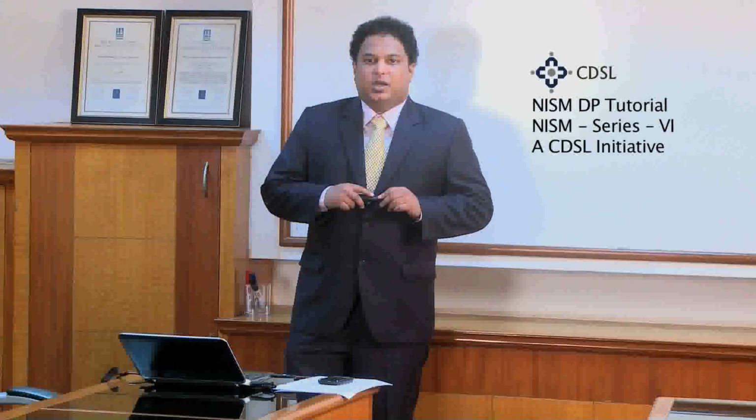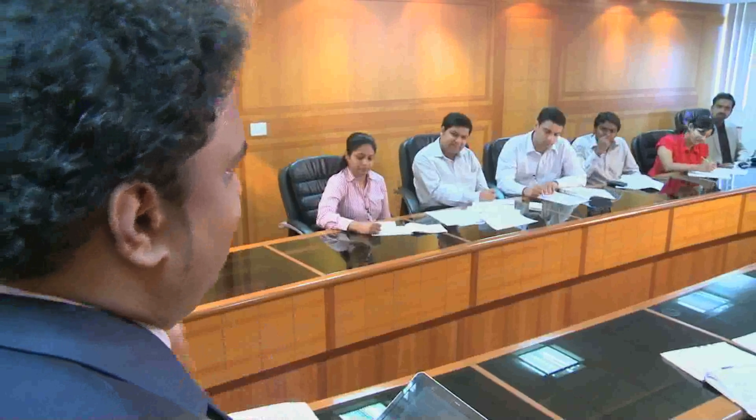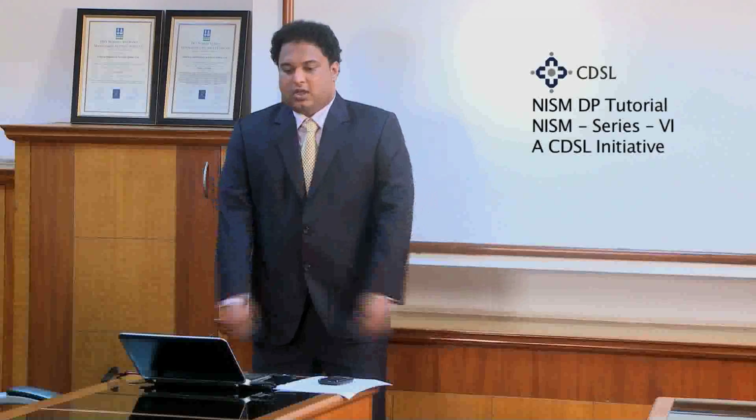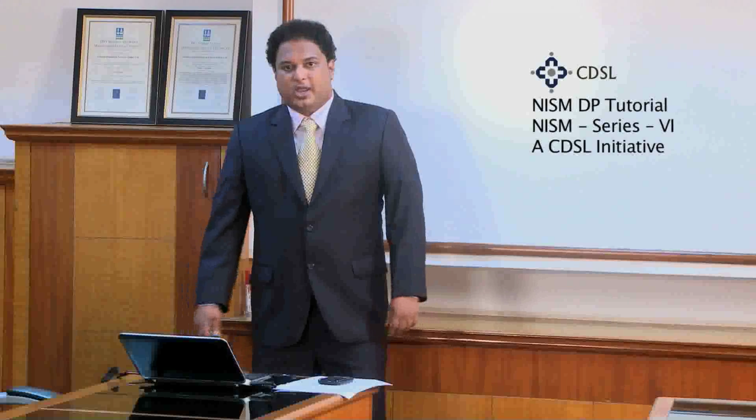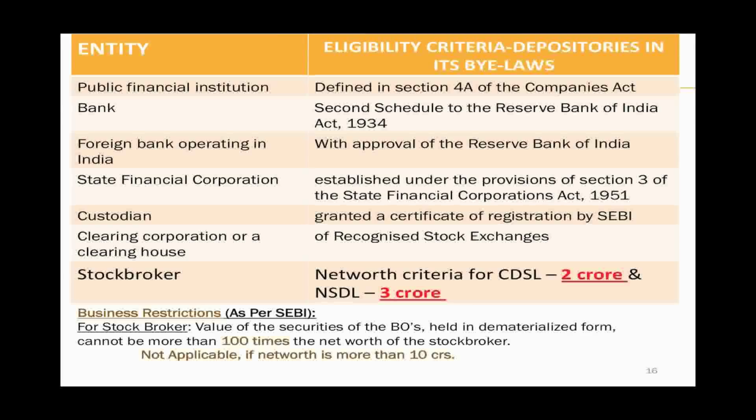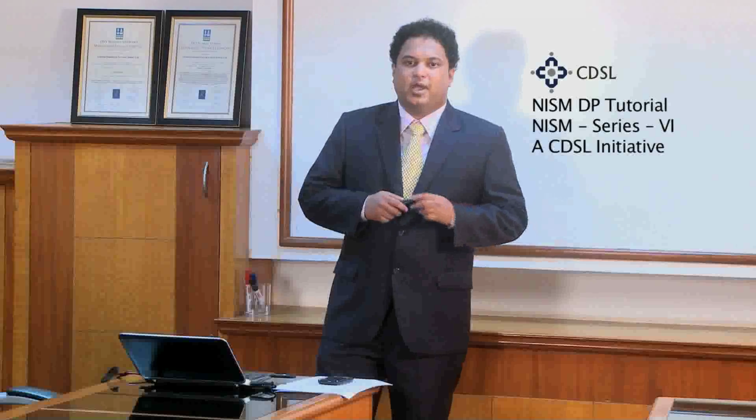Now apart from SEBI, the depositories also have their own bylaws, and they have their separate net worth criteria in order to admit entities as depository participants. Now as per CDSL, a clearing member, in order to become a depository participant, should have a net worth of rupees 2 crores, and NSDL maintains that in order for a clearing member to become a depository participant, it should have a net worth of rupees 3 crores. The reason for this net worth criteria is that the value of securities of the beneficial owners of the depository participants cannot exceed 100 times of the net worth of the depository participant. So that is why net worth is required.